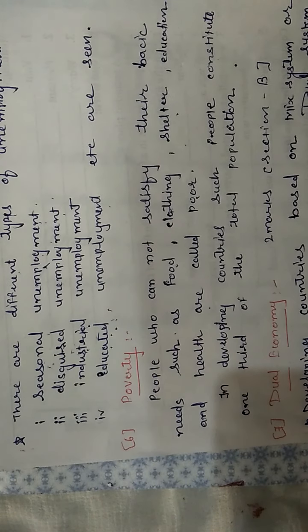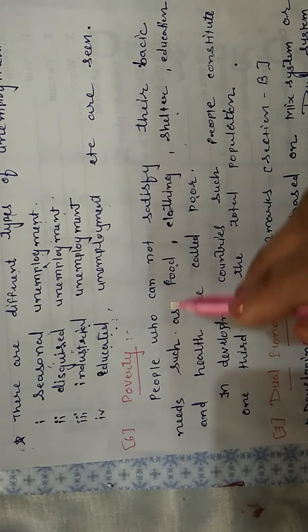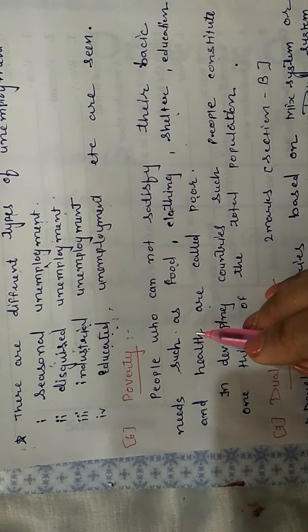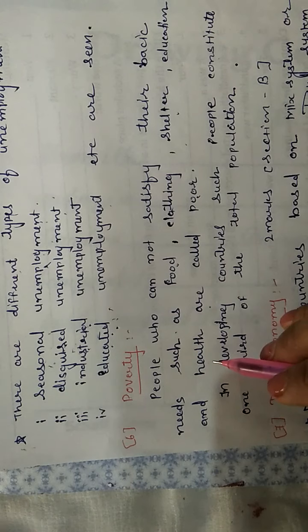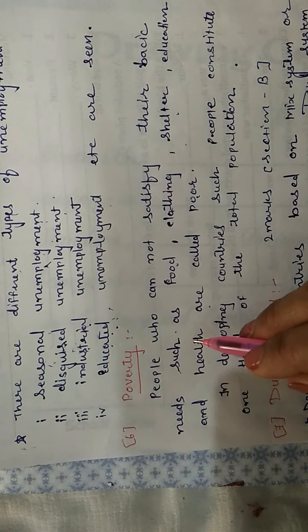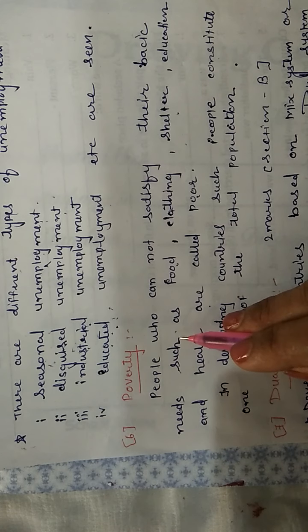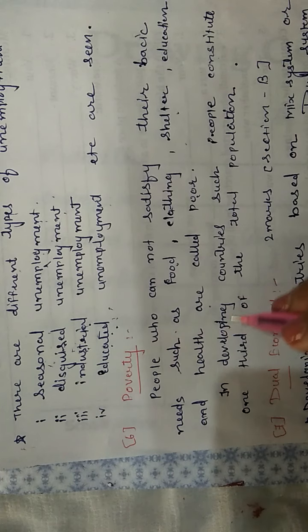Now the next feature is poverty. You know that in the developing country, poverty we can see. People who are not able to satisfy their basic needs, food, clothes, shelter, education, health, that person is considered as poor. And we consider such a person lives below the poverty line. You have heard, students, BPL, below poverty line.